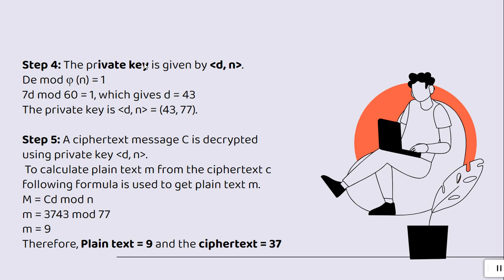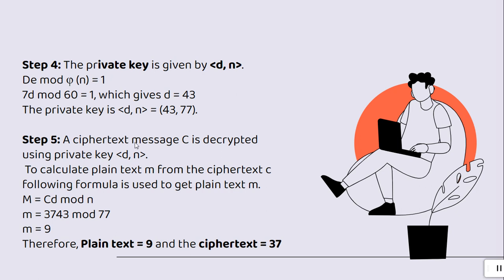Then in step 4, we have to find the private key (d, n), where d e mod phi of n equals 1. So 7d mod 60 equals 1, which gives d equals 43. So the private key is (43, 77).